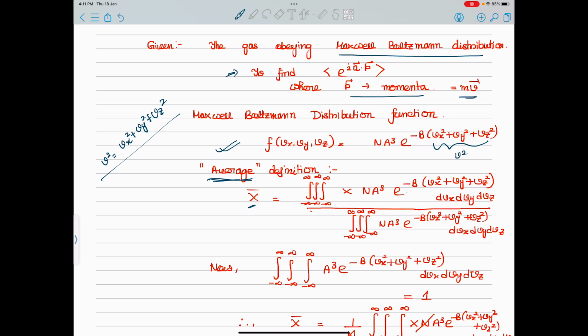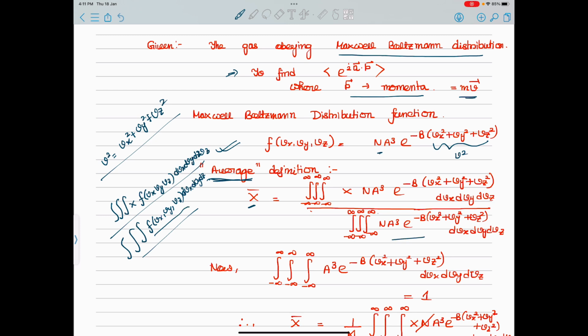This is n a cube e to the power minus b v square dvx, dvy, dvz, divided by the simple f of vx, vy, vz dvx, dvy, dvz. Of course all three integrals will be there because of three directions. So this is the actual definition, and I have put in this particular expression for f.